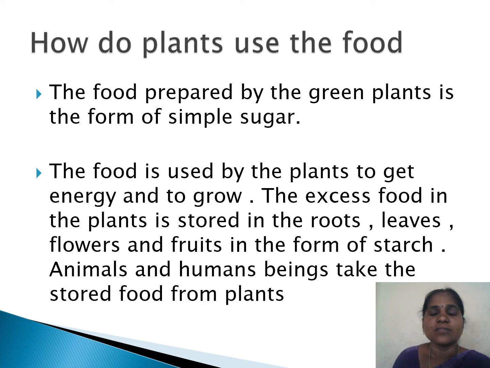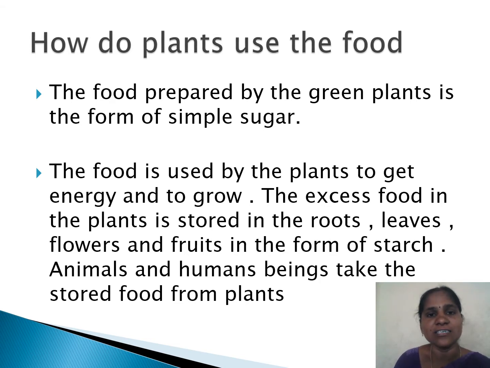The excess food in the plants is converted into starch. It is in the form of simple sugars, and these simple sugars will be converted into starch. So the excess food will be converted into the starch form. This starch will be stored in different parts of a plant.